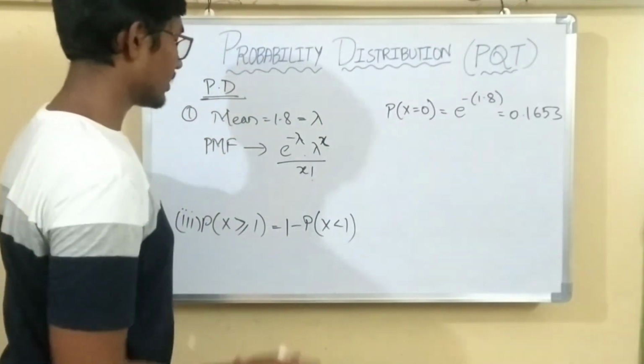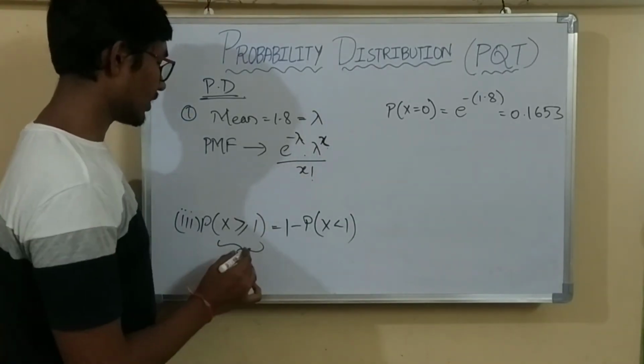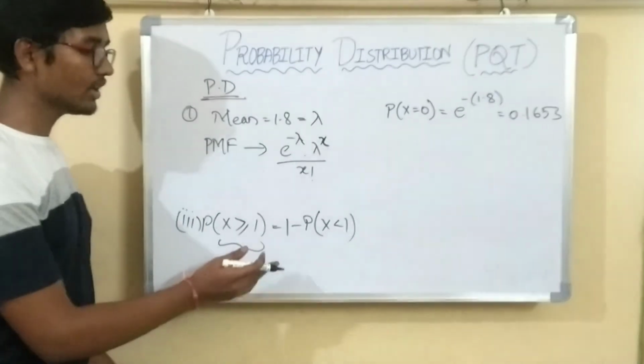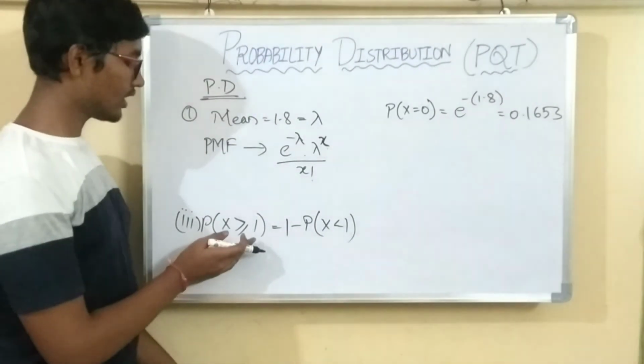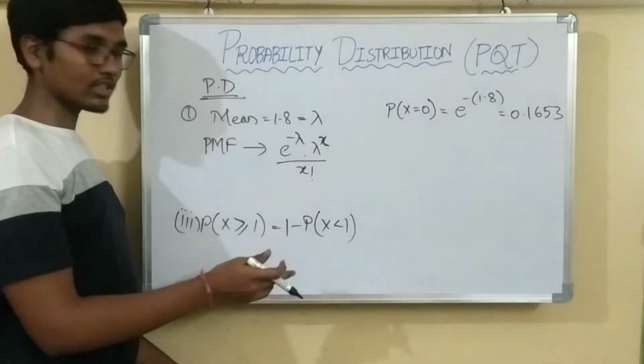So 1 minus P of x less than 1. We want at least one breakdown. So if I subtract the probability of without a breakdown in a month from 1, we can get the answer. If you go by the traditional method, it will go very long. So we have to apply the logic like this here.